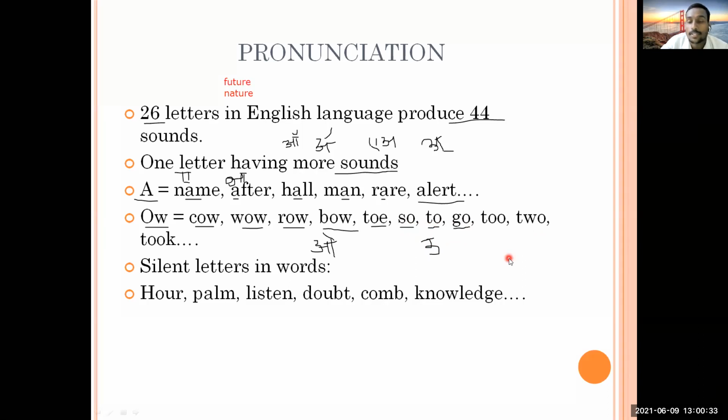So you people need to understand again that if there is O, it can be O. There is O, it can be U. Again, it can be O. It is not single O, but sometimes if it is double O, then again you are going to get U sound and not O. Okay. Again, if there is WO, that WO is going to get U sound, or here again double O, that is having again U sound. So this is also the case in English, so you people have to understand. There are so many words. I have given just a few examples here so that you understand that their spelling and their pronunciation is totally different.